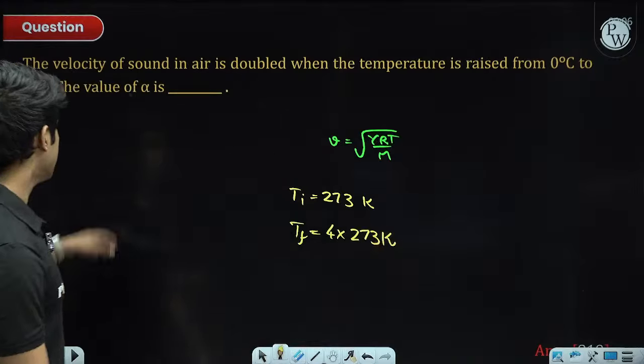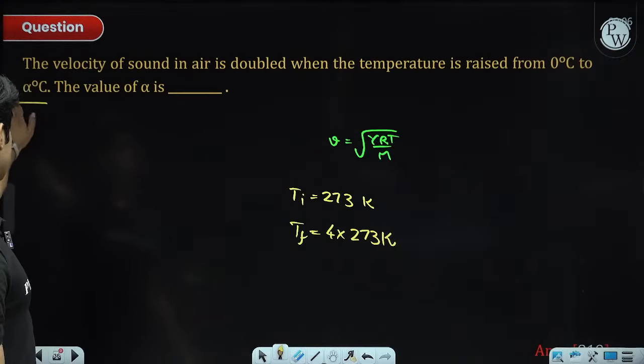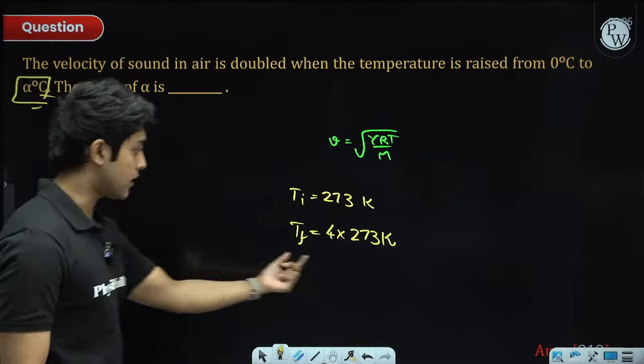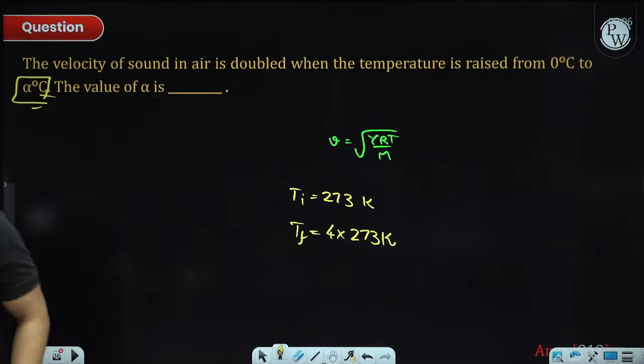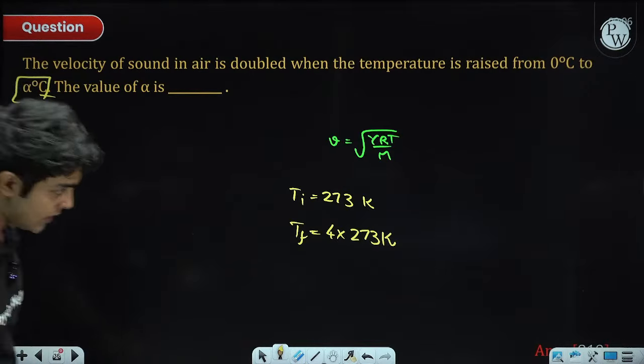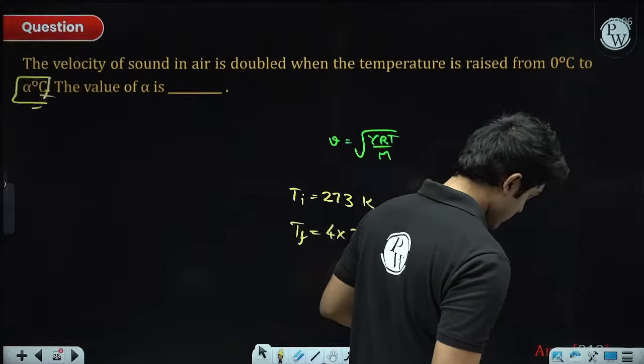Now we want the answer in degrees Celsius. So all you have to do is subtract 273 from this value. That will give you the answer. The answer will be 819.